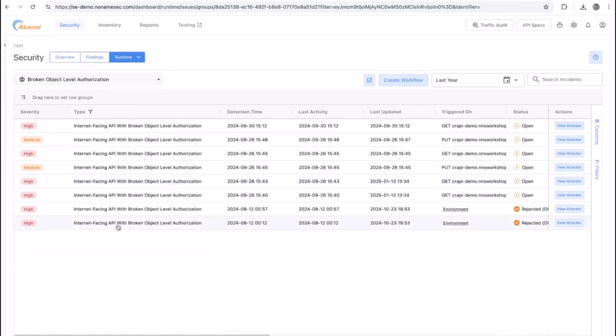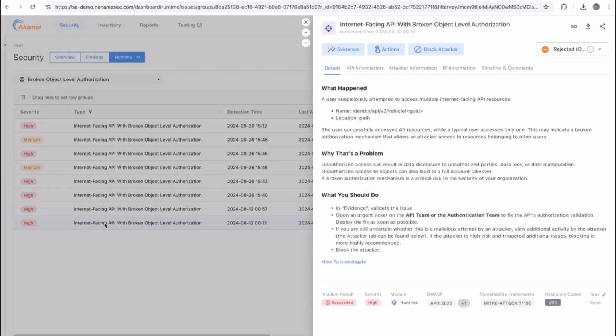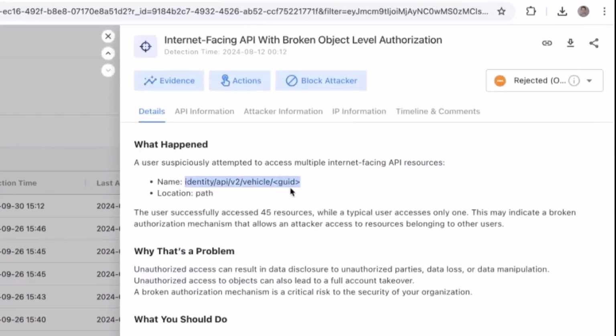This vulnerability or attack means that one user was trying and successfully accessing other users' data without being authorized to do that. Here, we have this view that's filtered only on this type, and we can click on the issue to see what happened. A user suspiciously attempted to access multiple internet-facing API resources. This endpoint allows the user to see the vehicle location by providing the vehicle ID. The user successfully accessed 45 resources, like 45 different vehicles, but a typical user only accesses one, which is usually their own vehicle.